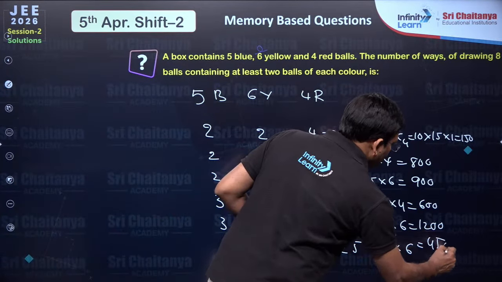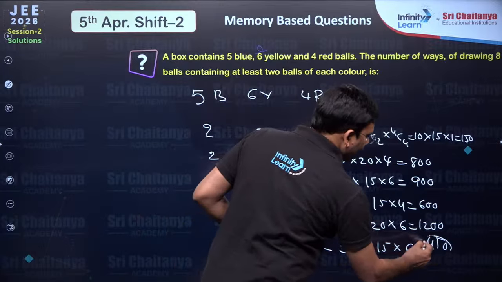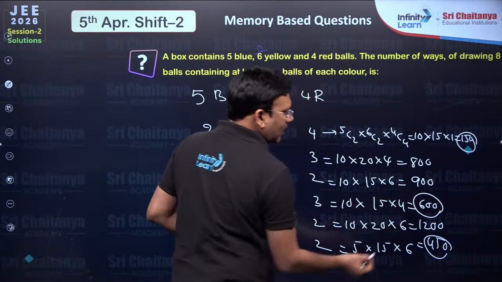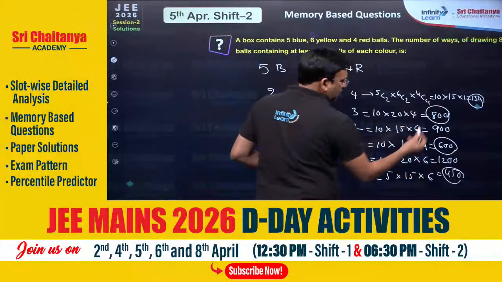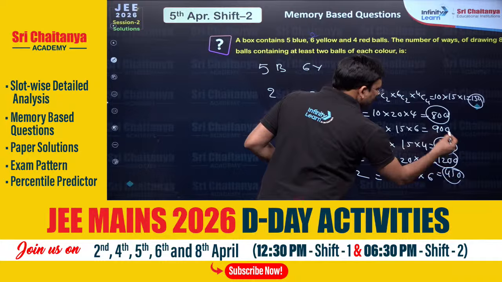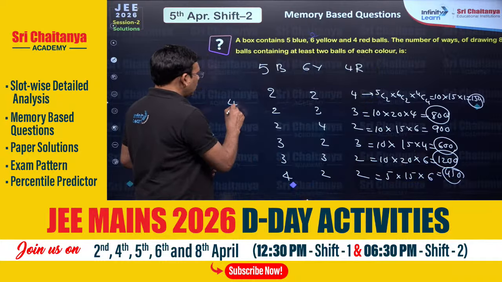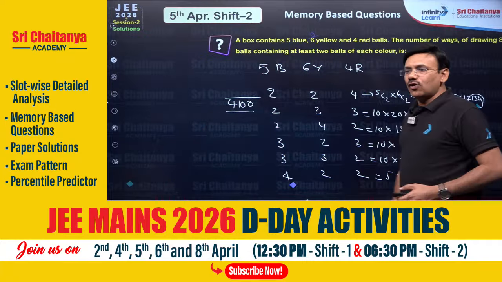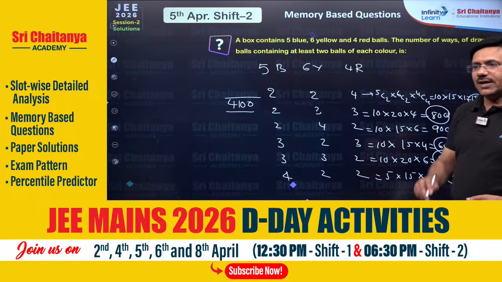Now you just add all these: 450 and 150, 600; 600 and 600, 1200; 2000, 3200 plus 900, 4100 is the answer. Correct? 4100 is the answer. Okay.